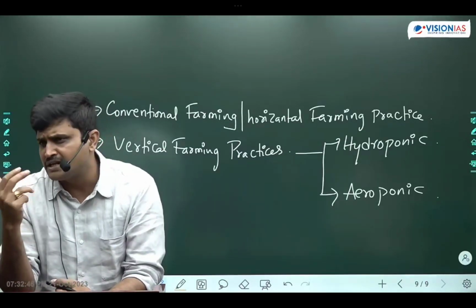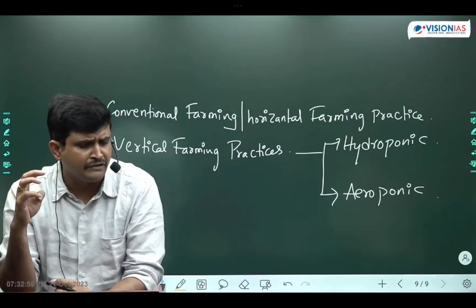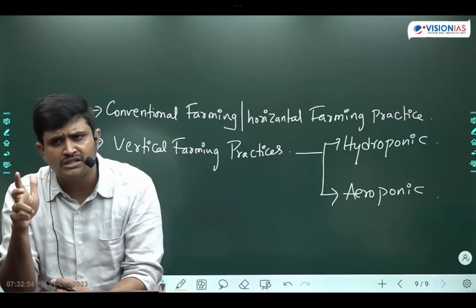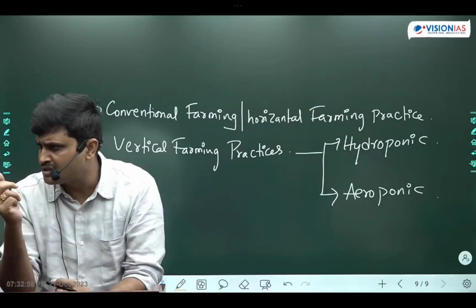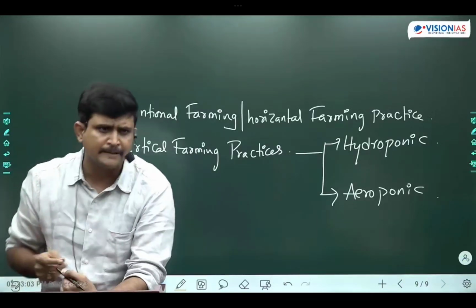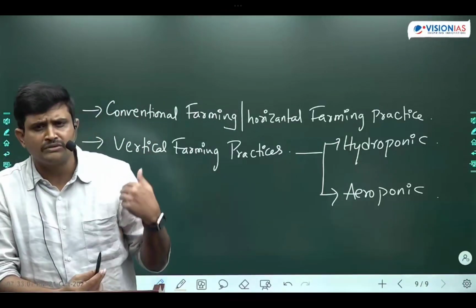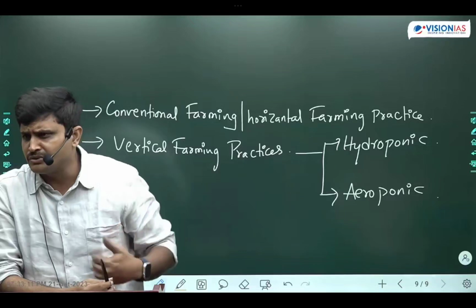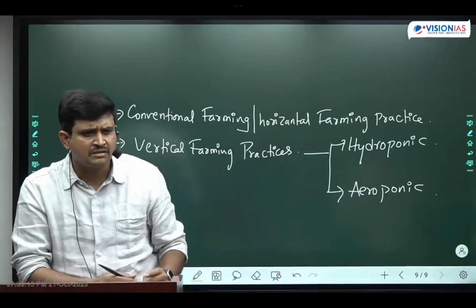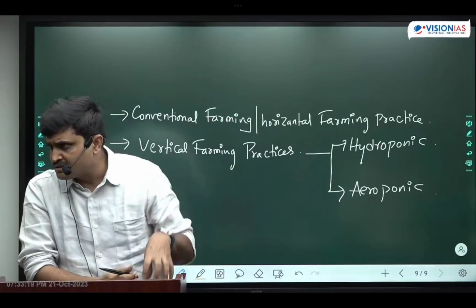If China files 100 patents, they will get permission for 99. If India files 100 patents, we are getting permission for 2 patents. That shows the knowledge creation base of India. If we need to increase the knowledge creation base, we need to get more permissions for patents and intellectual property rights. So India wants to transform from a knowledge consumer society to a knowledge creation society. That is what we are looking for. Hence, we need to strictly implement intellectual property rights. That is the relevance of intellectual property.